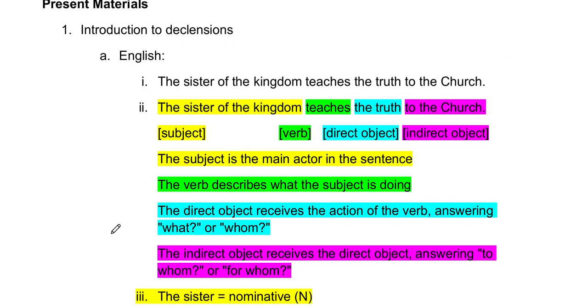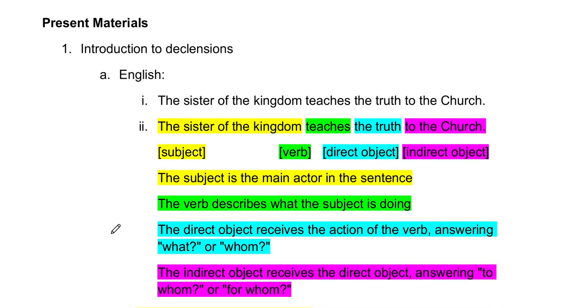So this is a little bit of review for anyone who knows English grammar, but for the rest of us, I have a cheat sheet here. The subject is the main actor in the sentence. That's the person doing the thing, or the thing doing the thing. The verb describes what the subject is doing, and then the direct object receives the action of the verb, answering what or whom. For example, the sister of the kingdom teaches the truth. The truth is receiving that action, teaches. Does that make sense?